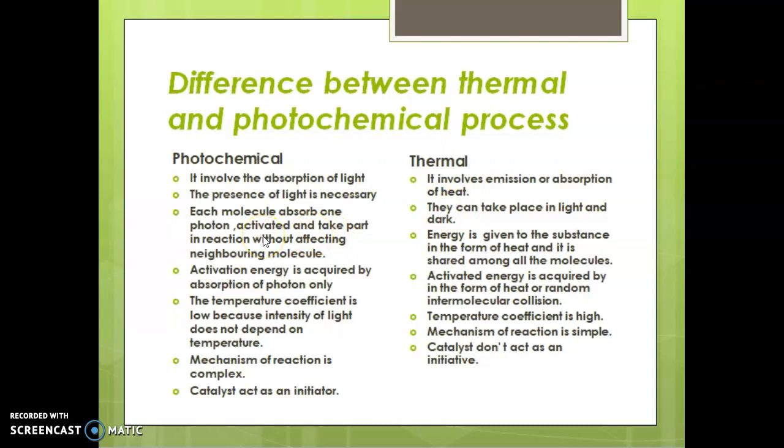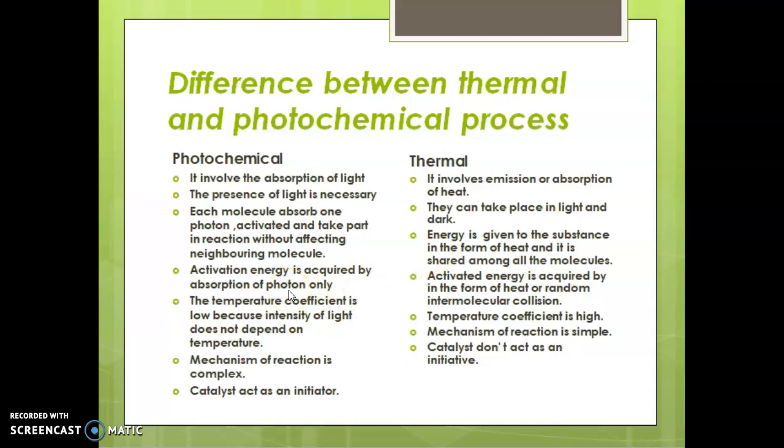In photochemical reactions, each molecule absorbs one photon and gets activated and takes part in the reaction without affecting the neighboring molecules. But in the case of thermal, energy is given to the substance in the form of heat and it is shared among all the molecules.